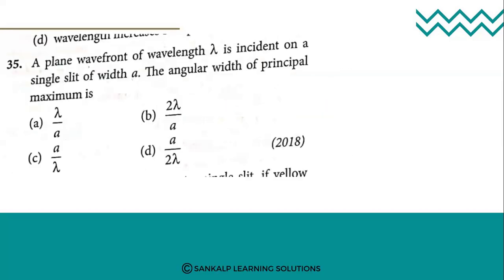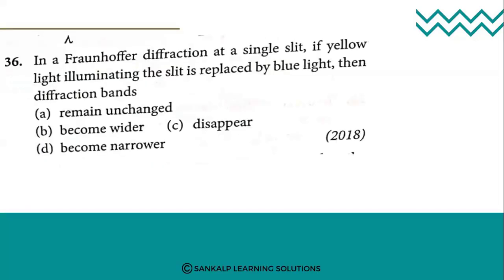If theta is the half angular width of the principal maximum, then theta is equal to lambda by a. Thus, the angular width of the principal maximum, 2 theta, is equal to 2 lambda divided by a. Therefore, option B is the right answer. So theta is lambda by a, and for 2 theta, it is 2 lambda by a.